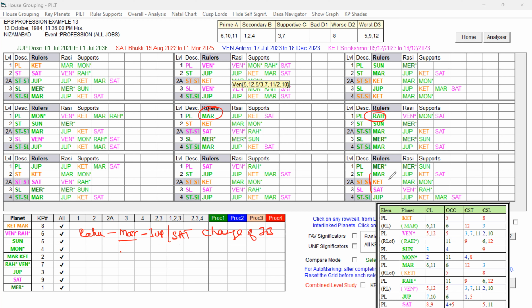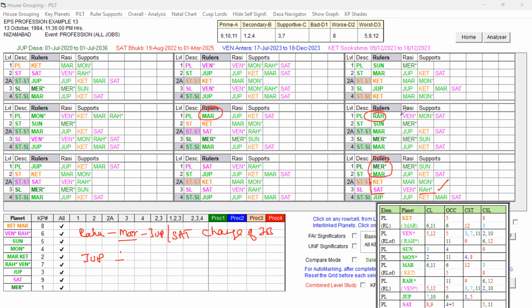Why? That Mercury star level grouping is very good, but it is not talking about any change. The sublord is also indicating some weakness, and that is also getting the support of Rahu. So they are not talking about any change of job. Under Mars, Mercury also will not give a change of job. Then Ketu the same way, and Venus the same way, did not give any change of job. Now the point is, after that, Rahu Dasa, Jupiter Bhukti started. How is Jupiter Bhukti?